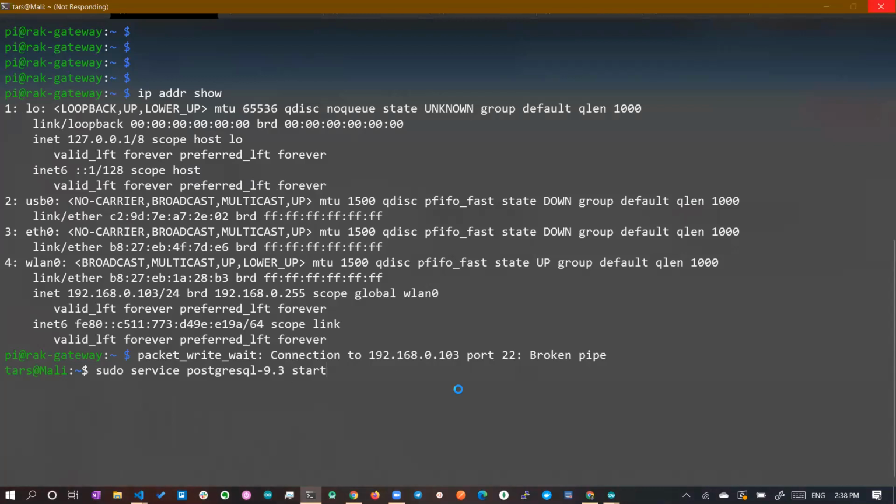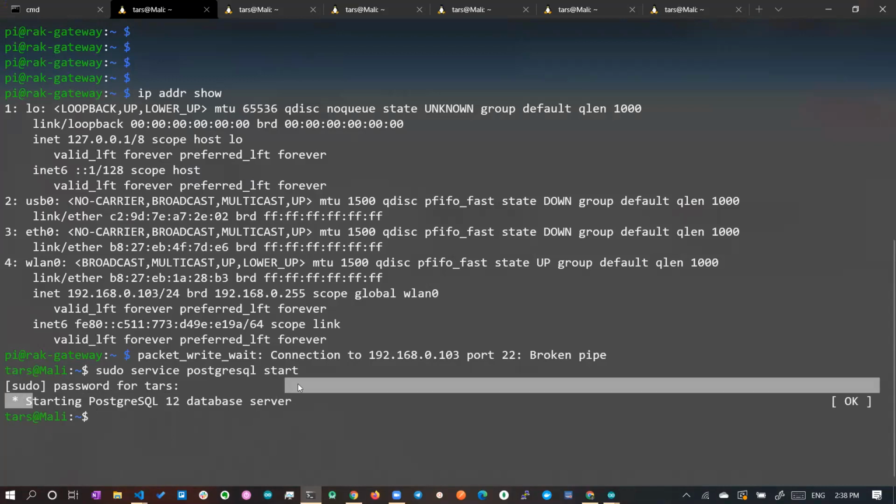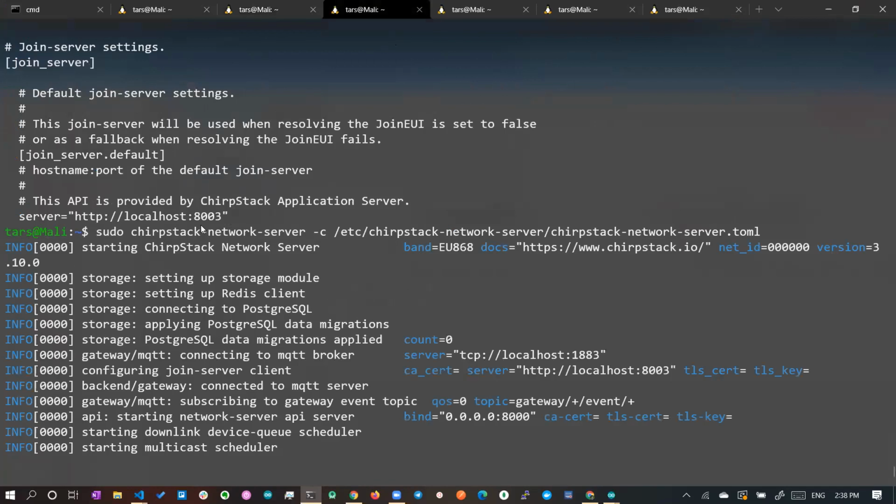There are different methods; this is the plain way of starting the application. If you are using an Ubuntu system, you can right away start it. You can see it is already started. You can also find the status, and it is online on port 55432. Fine. Once it is started, you can go and start your network server and also the application server.